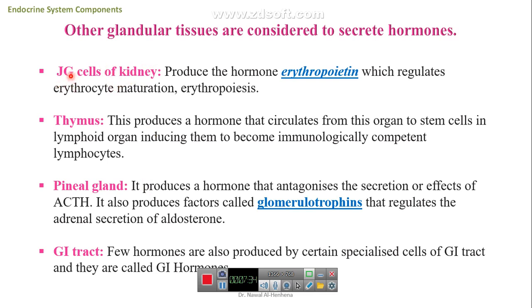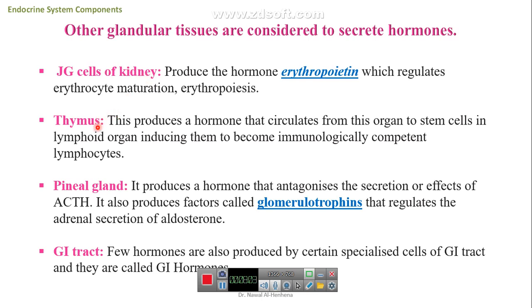We have another type of cells, which are cells in organs, as we said before, but produce some hormones, like the cells that produce erythropoietin, which has a role in regulation of erythrocyte maturation and erythropoiesis. And other hormones can also be secreted by the kidney. We will discuss it later when we come to the details of the kidney cells that secrete hormones.